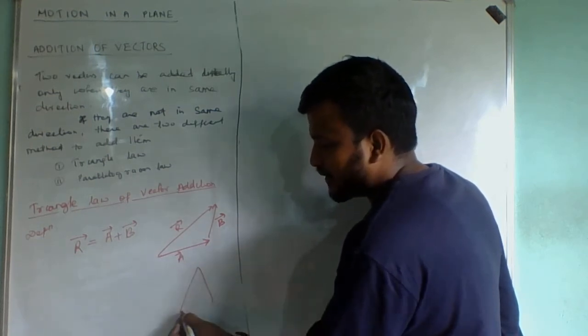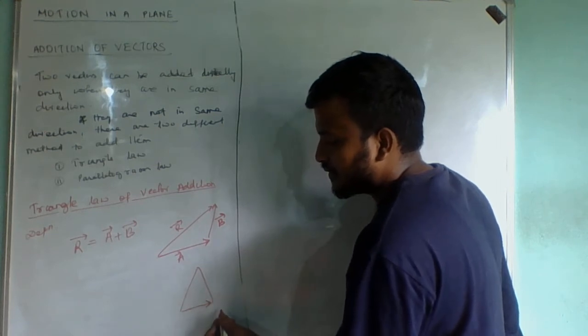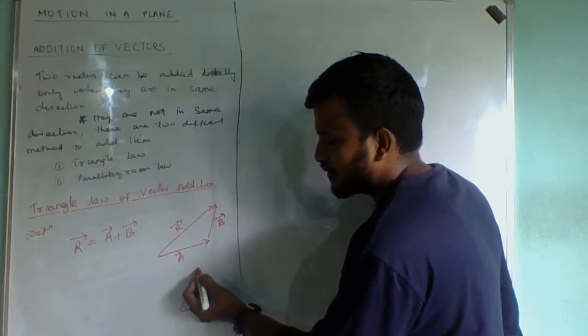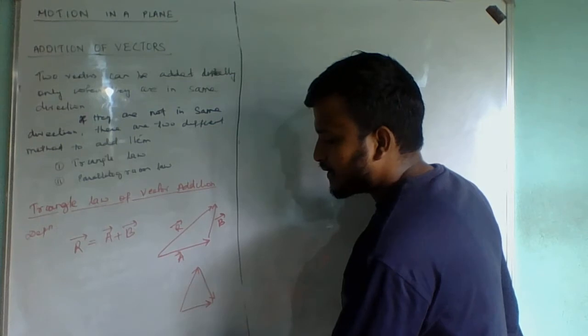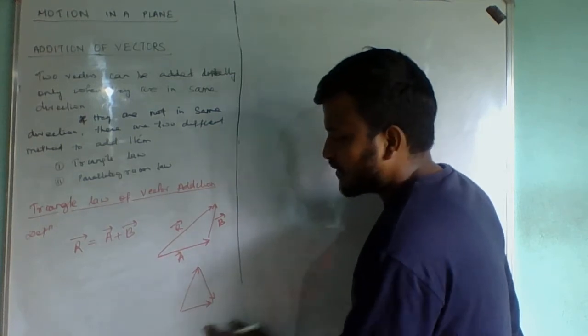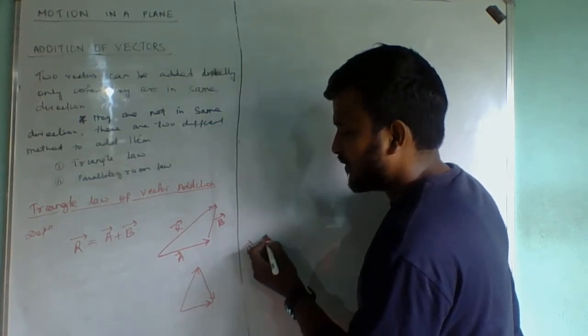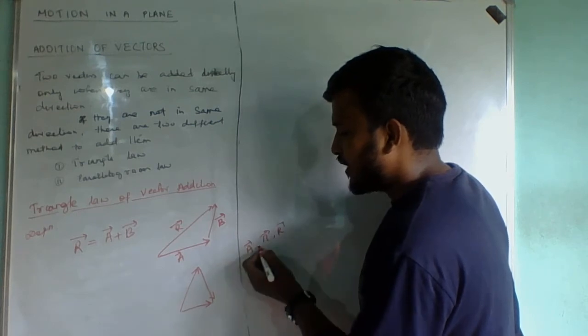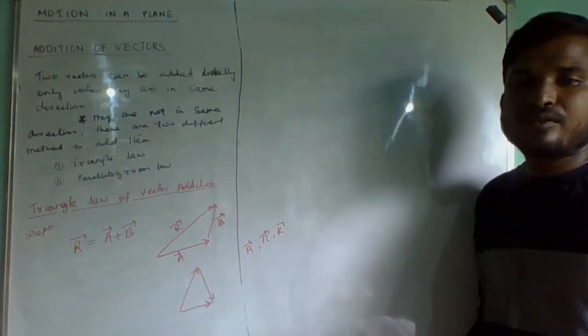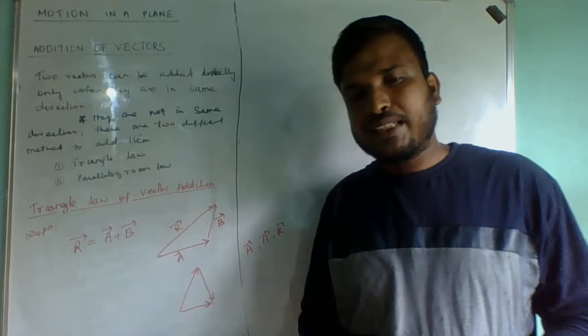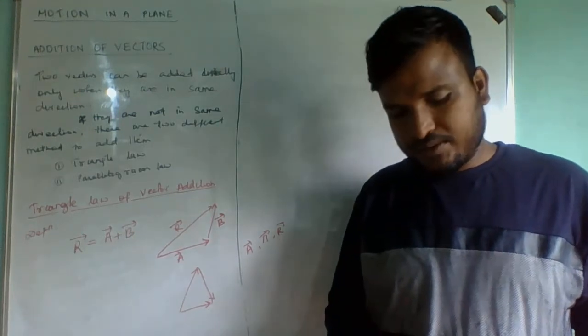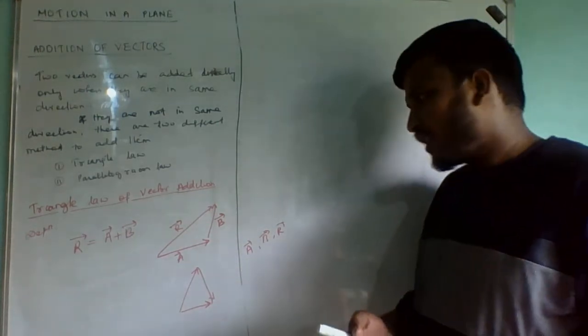Suppose there are three vectors. Here it is given that one is A vector, the second one is B vector, and the third one is R vector. Now which one is A, which one is B, and which one is R? That we want to identify. So how to identify that? Let us see.